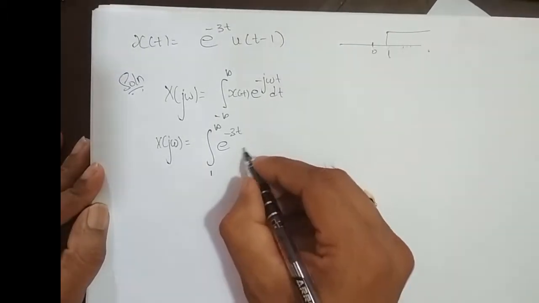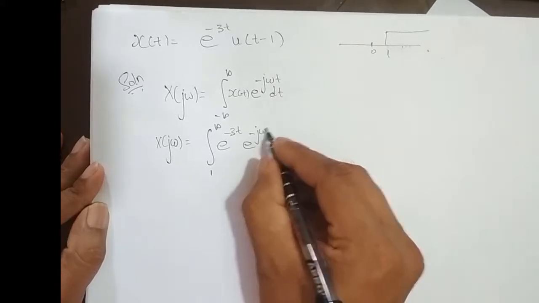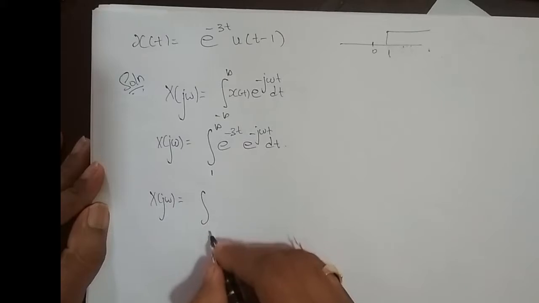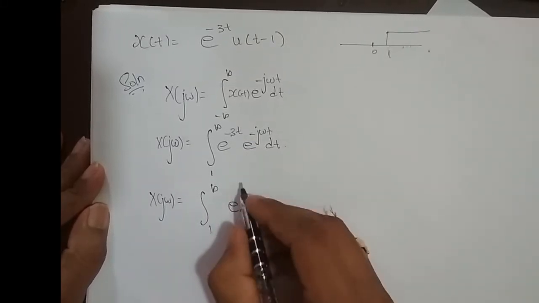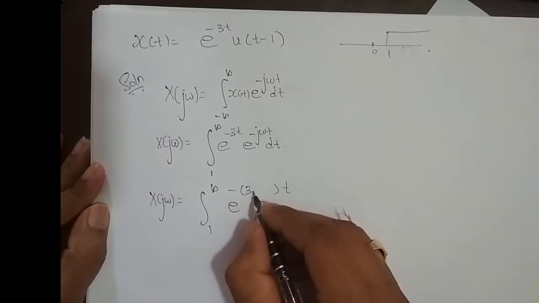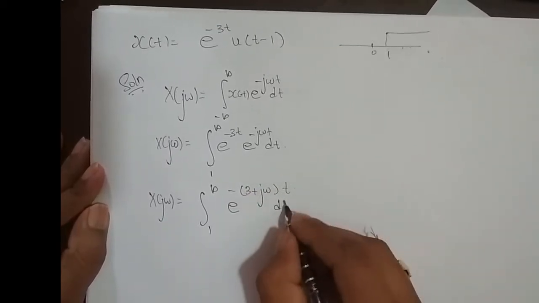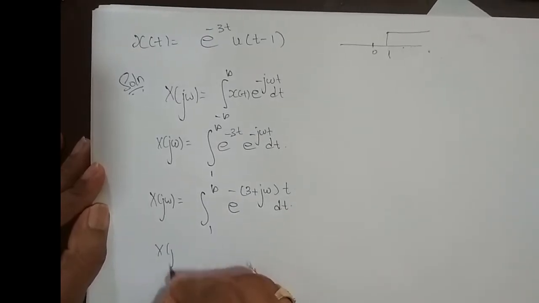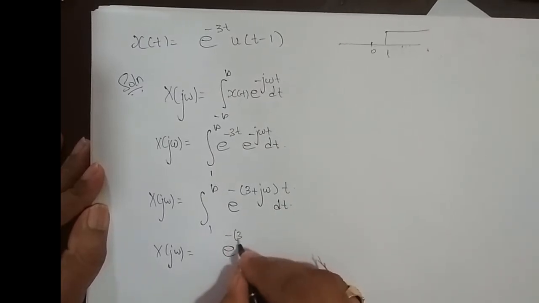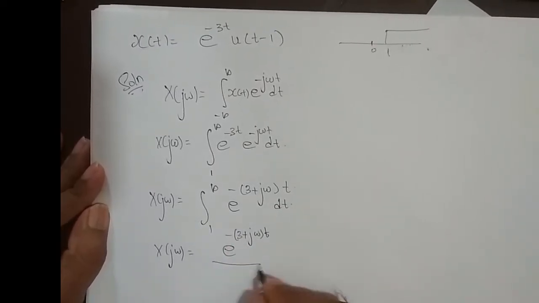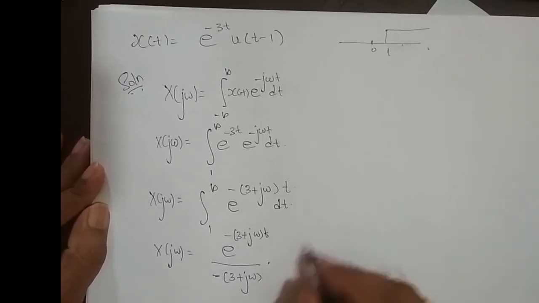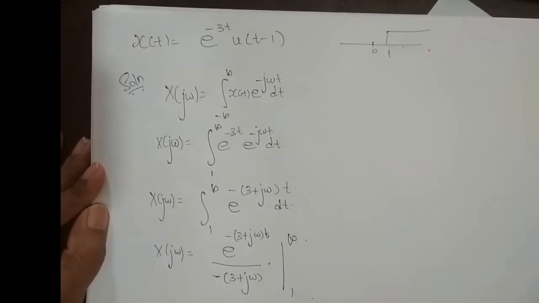So it is just 1 into the left-out term, e power minus j omega t dt. So X of j omega is equal to integrating from 1 to infinity. I'll take minus of t common. So what do I end up with? e power minus (3 plus j omega) into t dt. So X of j omega is equal to, what is the integration of this part? It is nothing but e power minus of (3 plus j omega) into t divided by the coefficient of t, which is minus of (3 plus j omega), with the limit 1 to infinity, right?